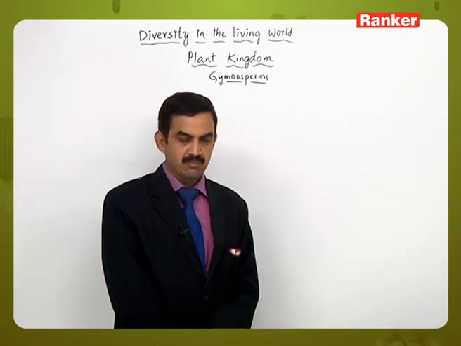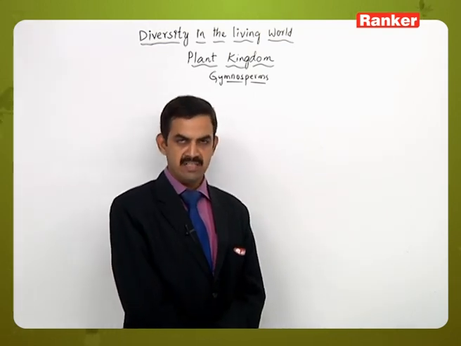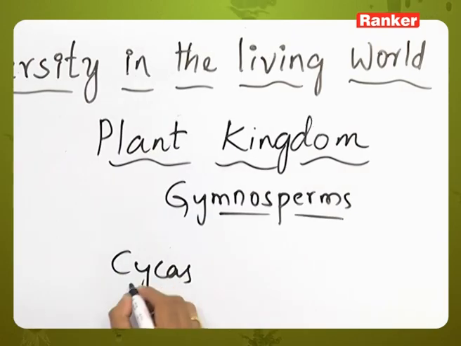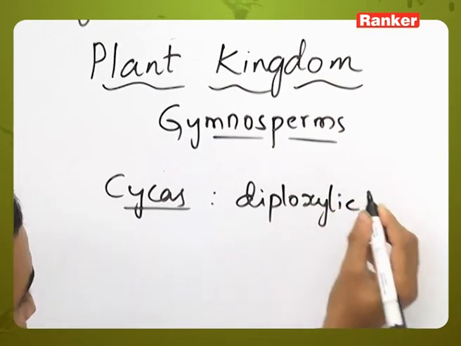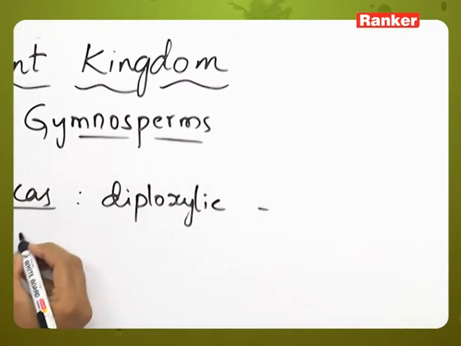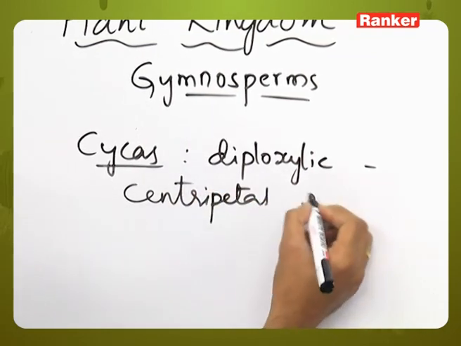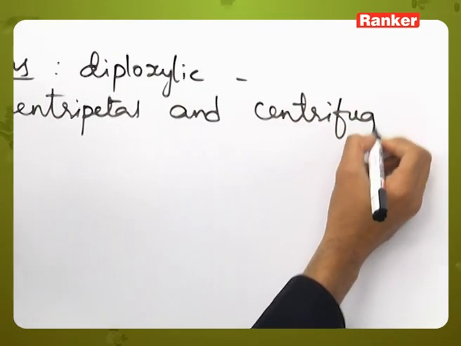Not only in the stem, similar tissue can be seen in other parts like the root and the leaf. Here in some members of Gymnosperms like Cycas, the diploxylic condition is present. Diploxylic means presence of two types of xylems. One is called centripetal xylem and the other is centrifugal xylem.